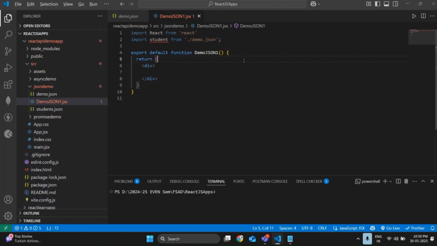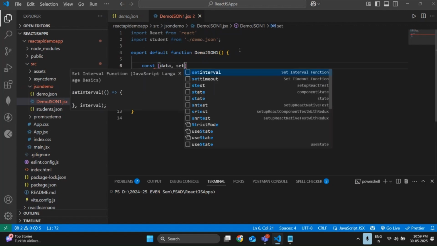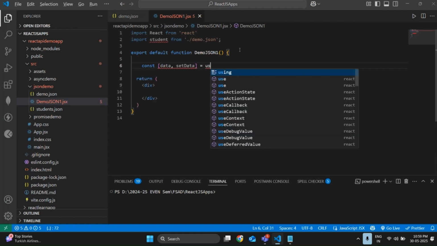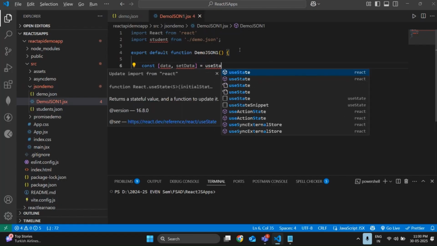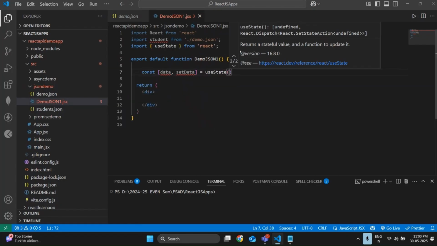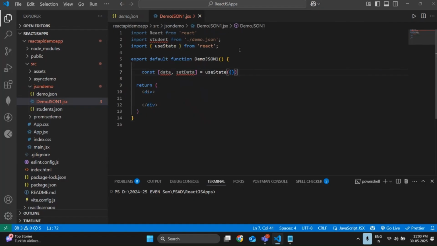So let me use one hook to store the data. Constant data, comma, set data, is equal to useState of curly brace. Why I used curly brace is because we declared a state variable named data to hold the student object. So it's a type of JSON data, so I use the curly brace.